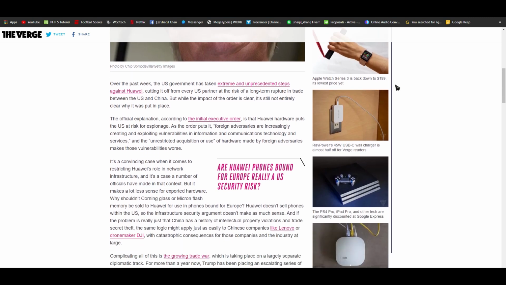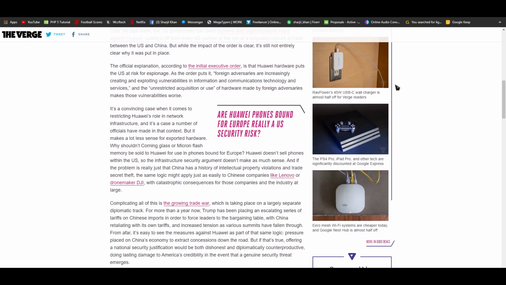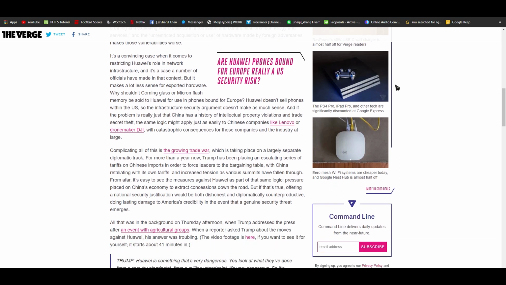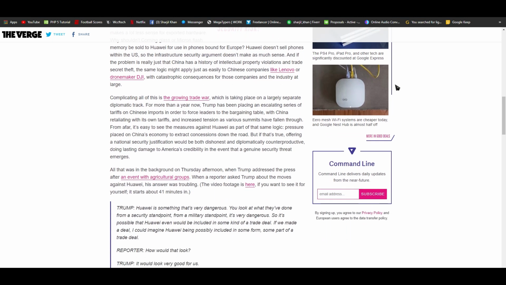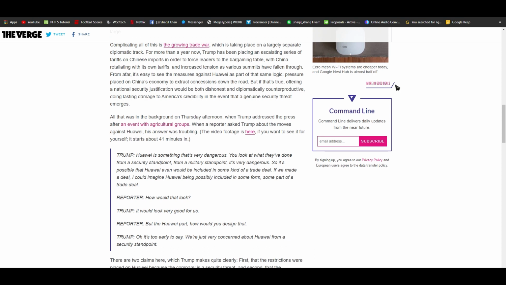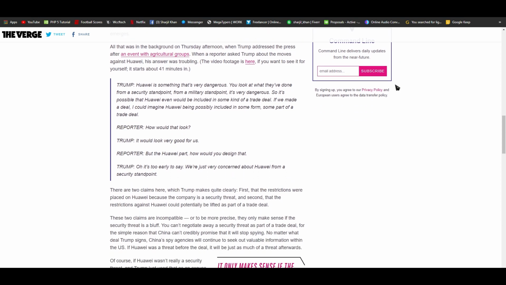So there are two claims here which Trump makes quite clearly. First, that the restrictions were placed on Huawei because the company is a security threat, and second, that the restrictions against Huawei could potentially be lifted as part of a trade deal. These two claims are incompatible, or to be more precise, they only make sense if the security threat is a bluff.